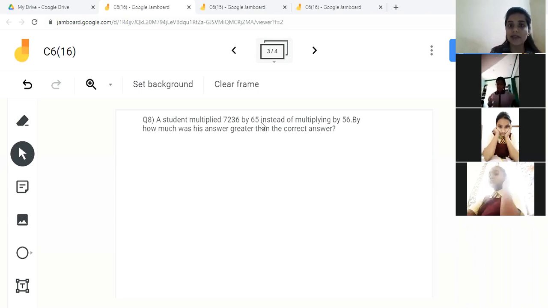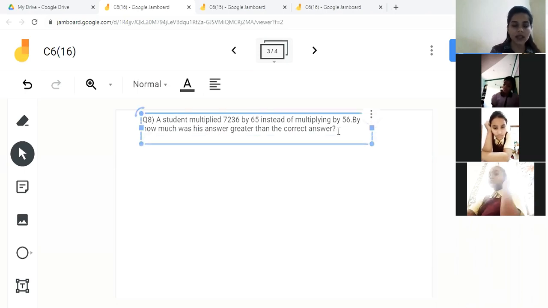Now the next question is, a student multiplied 7,236 by 65 instead of multiplying by 56. See, there is one student and he wants to multiply 7,236 by 56, but by mistake he multiplied with 65. Okay, so by how much was his answer greater than the correct answer? So how will we solve?